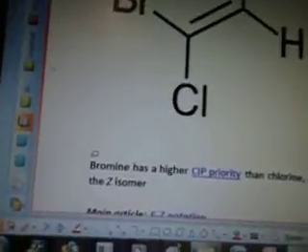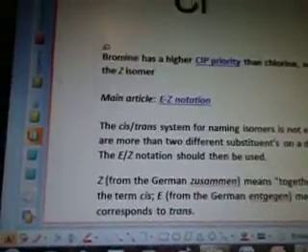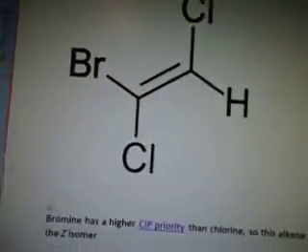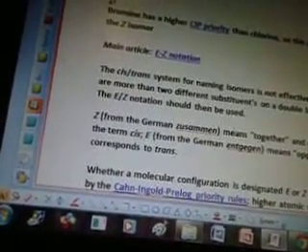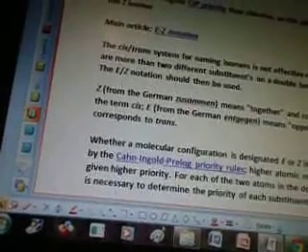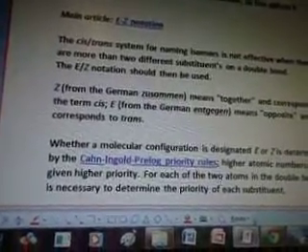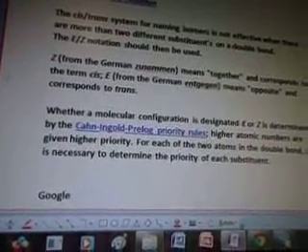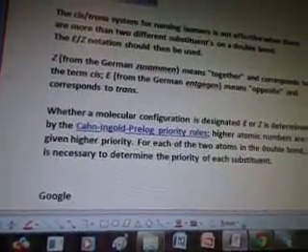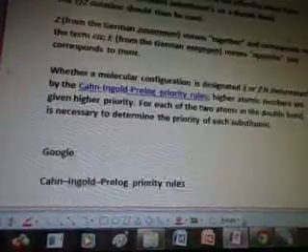So BrClHCl. Bromine has a higher CIP priority than chlorine, so this alkane is the Z isomer. So the E-Z notation, this is from Wikipedia, it's a quote. This cis-trans system for naming isomers is not effective when there are more than two different substituents on a double bond. The E-Z notation should then be used. Z, from the German zusammen, means together. It corresponds to the term cis. E, from the German entgegen, means opposite, and corresponds to trans.